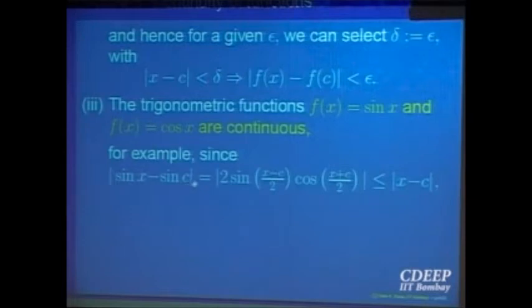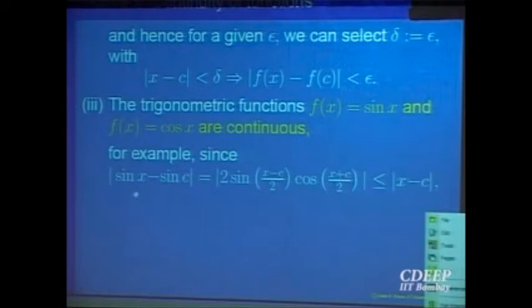Sin x minus sin c, use trigonometric identities. The absolute value is less than, because |sin θ| is less than |θ| and |cos| is bounded by 1, so this is less than |x minus c|. So |sin x minus sin c| is less than |x minus c|. So again you can have epsilon equal to delta. Whenever |x minus c| is less than delta, |sin x minus sin c| will be less than epsilon.